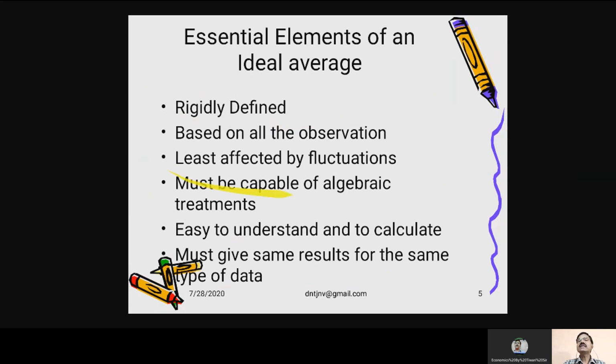It must be least affected by fluctuations. Average means fluctuation should not affect that particular value.